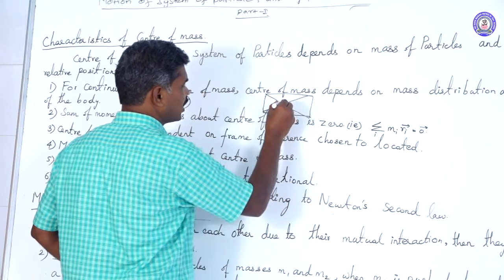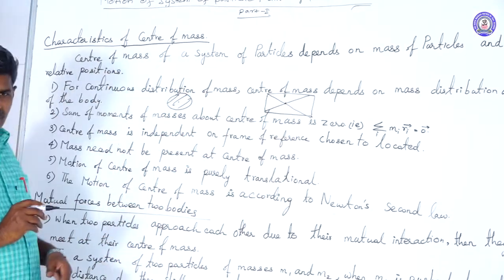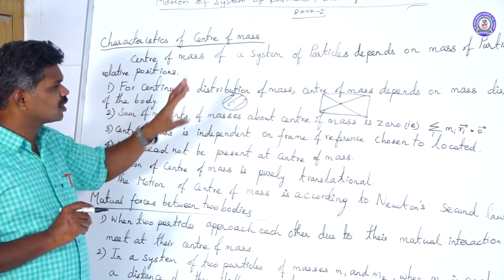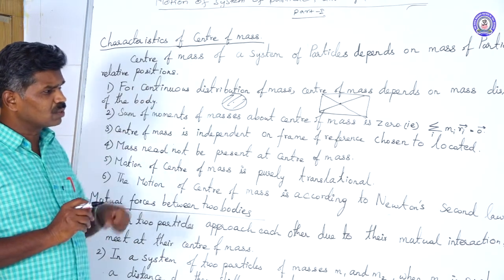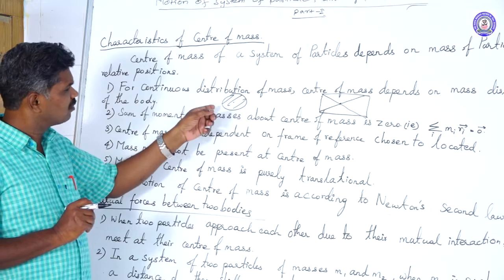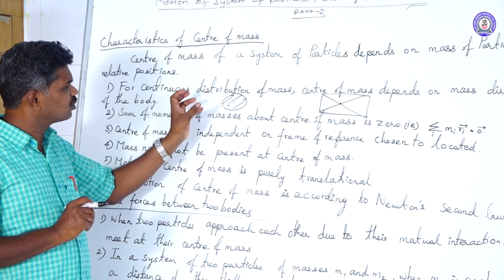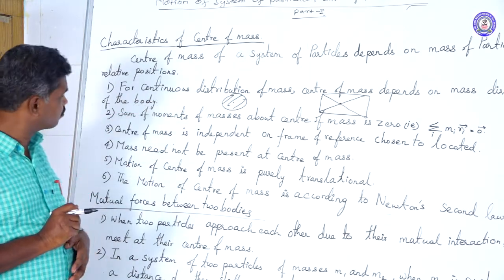This point is the point of intersection of the diagonals. Here, the actual center is acting. That's why for a continuous distribution of masses, center of mass depends upon the mass distribution and the shape. We can take different shapes, then we will take the values of the actual center, the intersection of the diagonals.